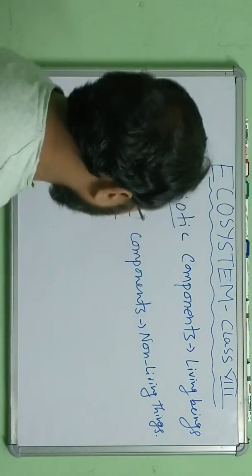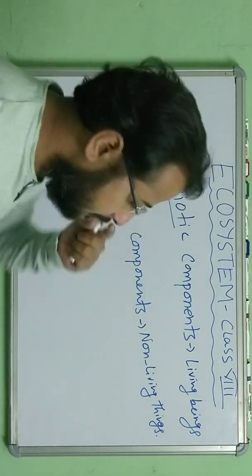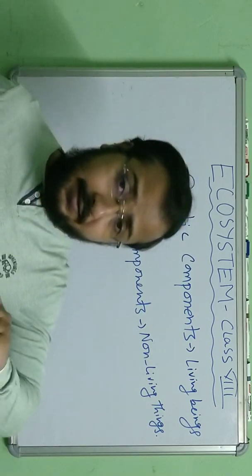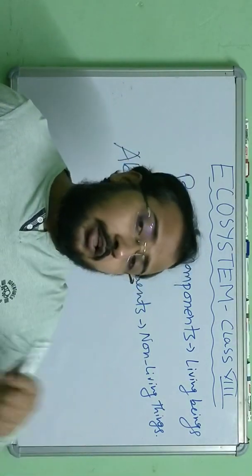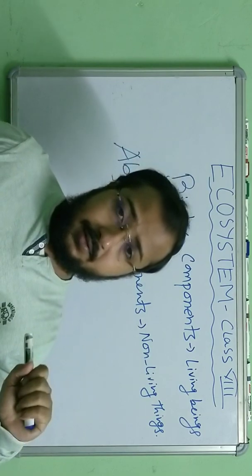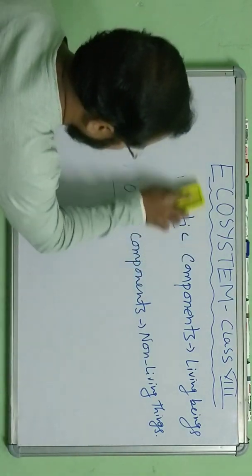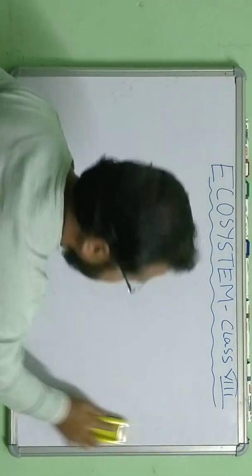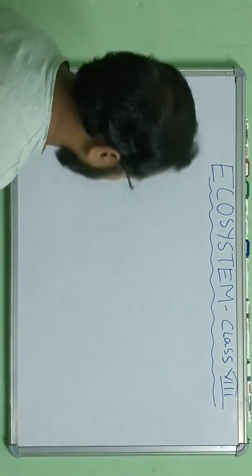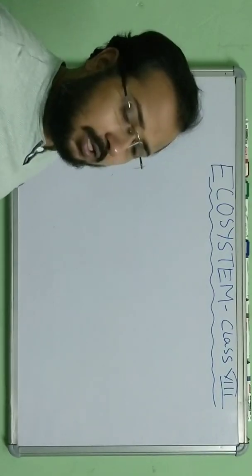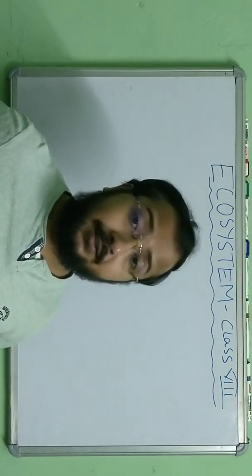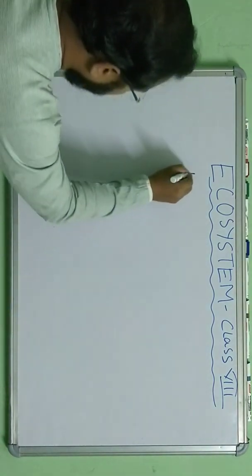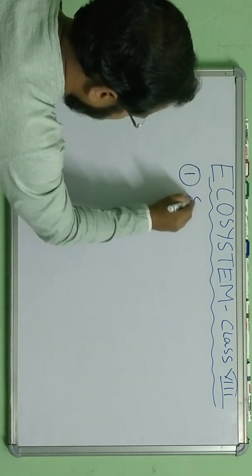So first let's see these abiotic components and how a living organism interacts with these non-living factors. Then we will talk about the interaction between the living beings. First, let us know what non-living factors are there in the ecosystem. Number one, sunlight.